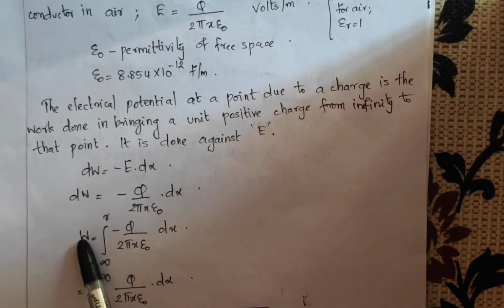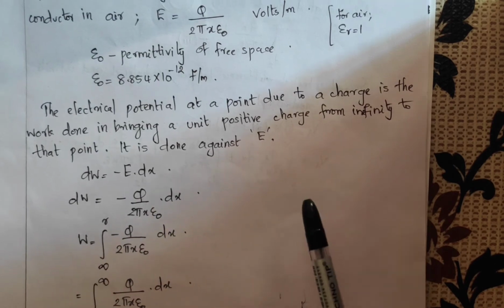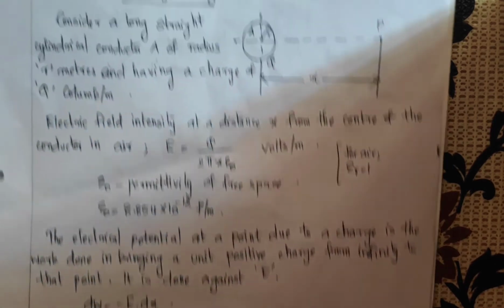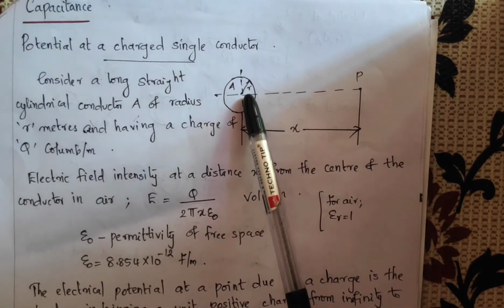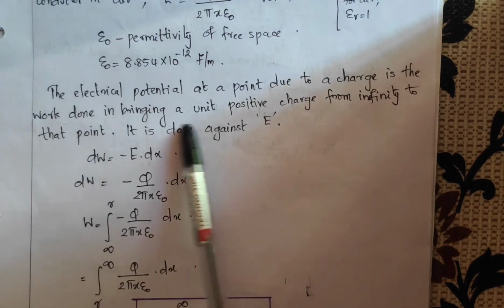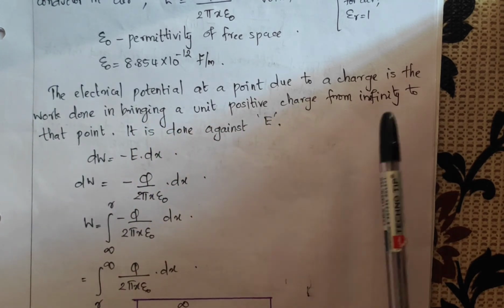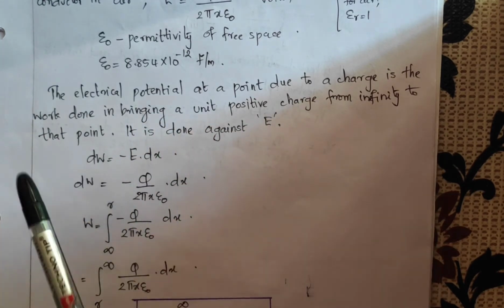So to find out W, we have to integrate this equation, and from infinity to this point R, we have to integrate this value, because the work done in bringing a unit positive charge is from infinity to a particular point.